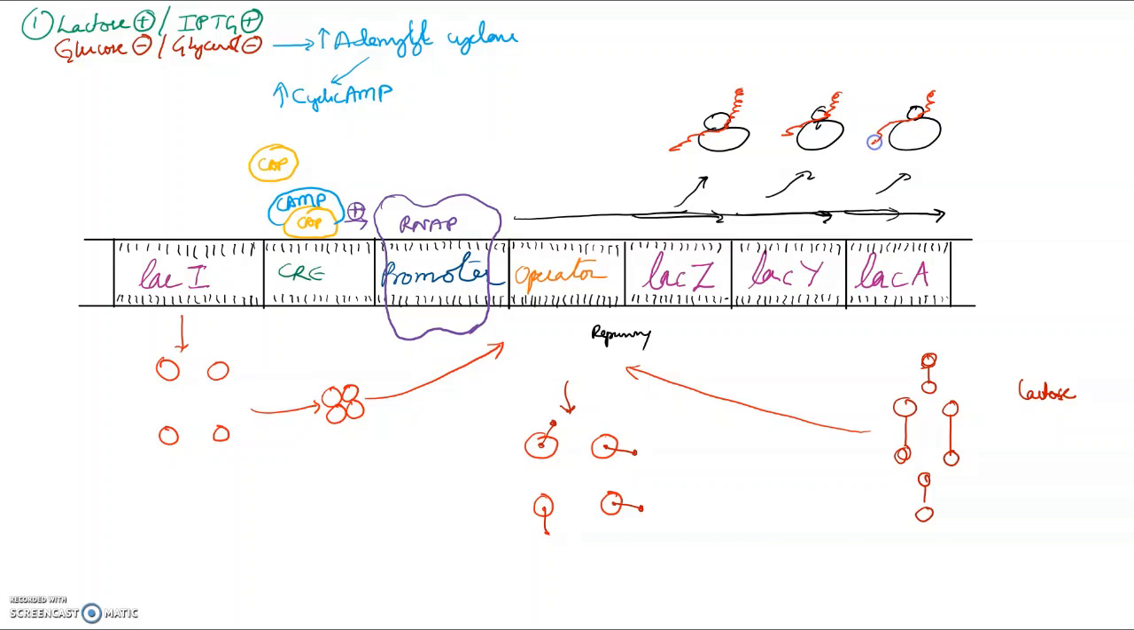What is this protein? Beta galactosidase, permease, and thiogalactoside transacylase. Okay, these three are produced. So two important things are required for this.